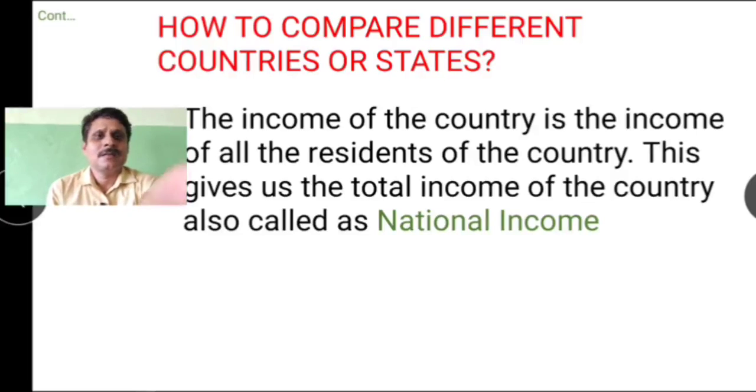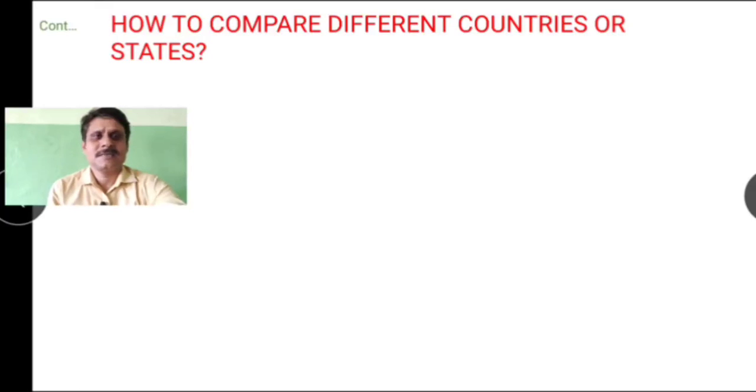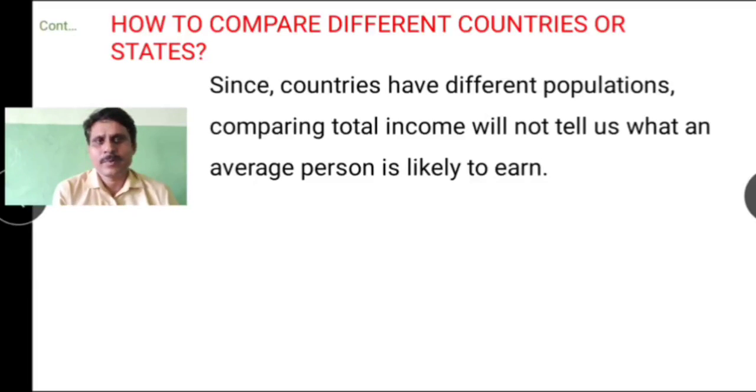Children, the income of the country is the income of all the residents of the country. That means all the people in the country are performing different economic activities. Thereby, they are contributing to the nation's income. This gives us the total income of the country, which is also called national income. How to compare different countries or states based on this income? Since countries have different populations, comparing total income will not tell us what an average person is likely to earn.